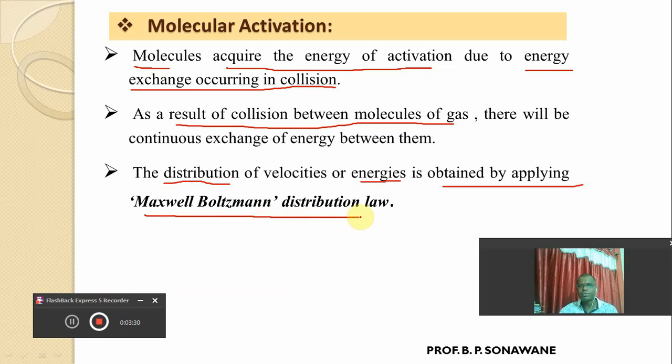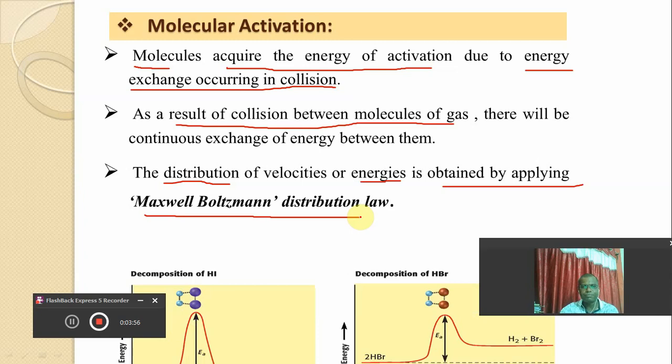As the exchange of energy is continuously taking place during the collision, how can we obtain the distribution of their energies or velocities? This distribution of energies or velocities is obtained by applying the Maxwell-Boltzmann distribution law. These are the names of the scientists who gave this equation in order to get the distribution of energies of activated molecules.